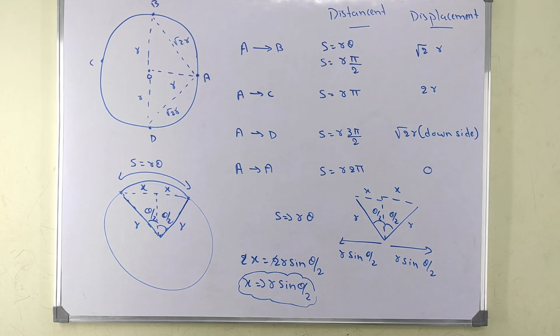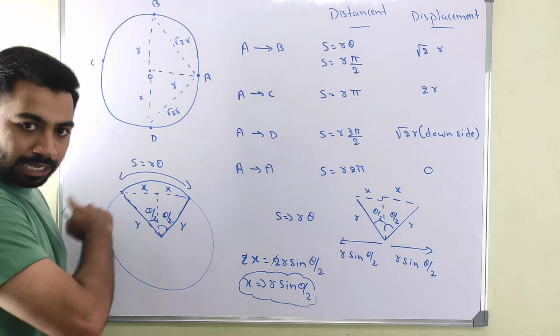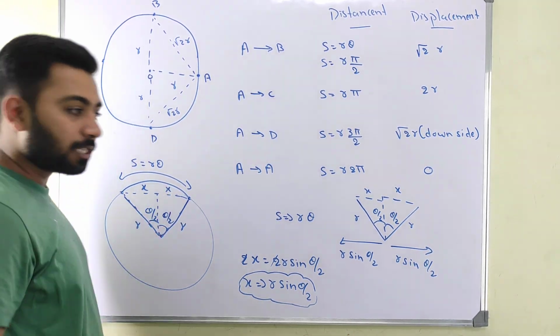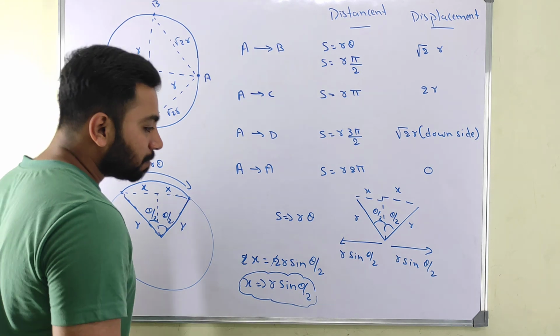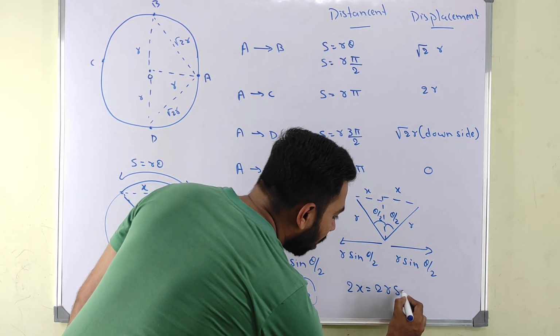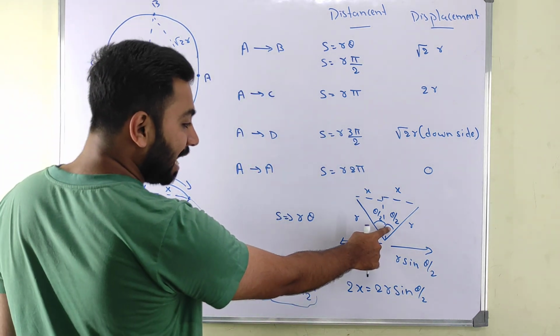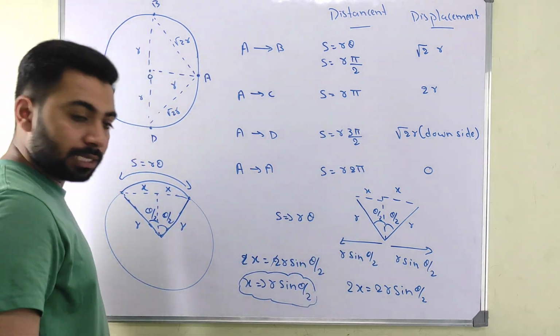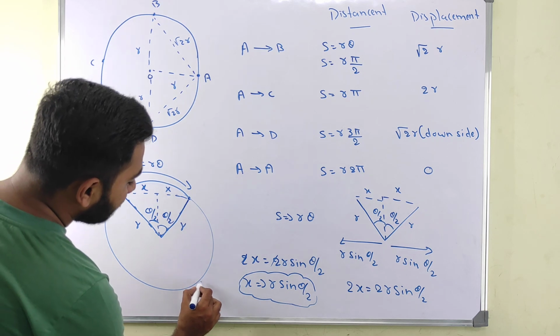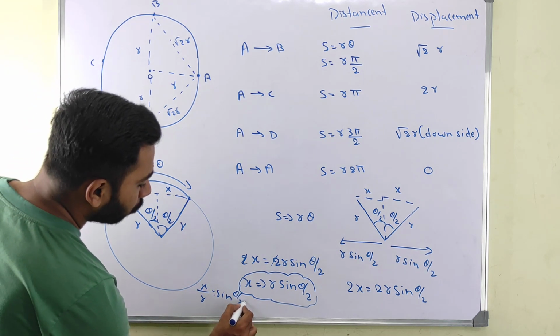Hope you got it. So when you want to find this entire distance, this displacement, we got that displacement formula as 2x is equal to 2 times R sin theta by 2. When you want to find this theta value, we can write x by R is equal to sin theta by 2.